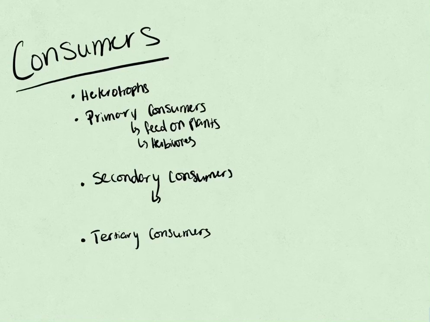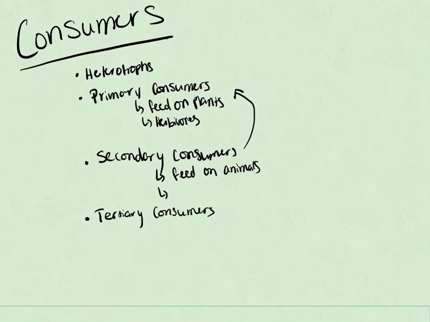But secondary consumers feed off of the primary consumers. So these feed off of animals, maybe. And most of the time, if they feed off of the primary consumer, they're considered carnivores. Carnivores are anything that eat only animals.